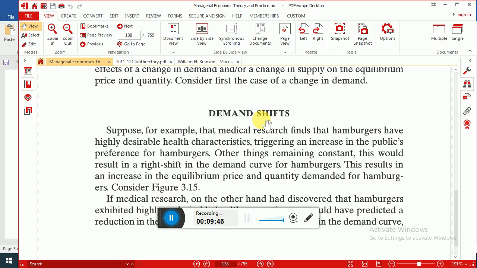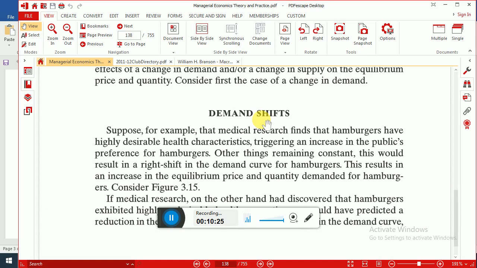So when quantity demanded decreases, not due to change in own price, rather change in any other factor, for example, income of the consumer, taste, population size, prices of substitutes, prices of complements, etc. When quantity demanded decreases due to change in other factors, demand curve shifts leftward. So this is known as decrease in demand.